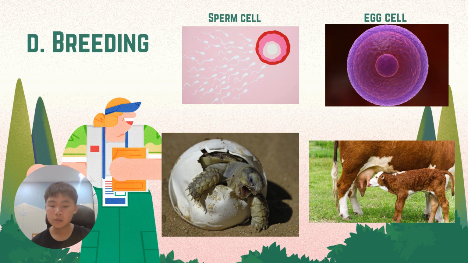So now I will tell you some ways that the animals reproduce. Some animals give birth to their baby, and other animals lay eggs, and their baby hatch. They break the egg open and come out.